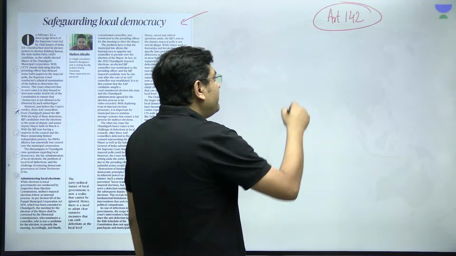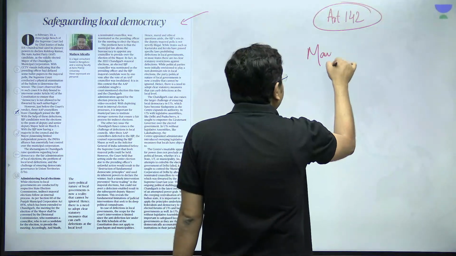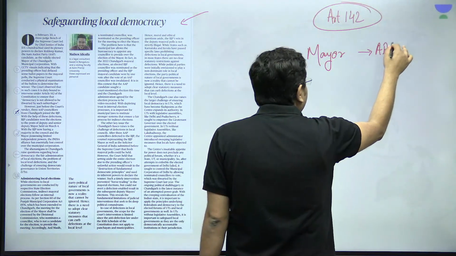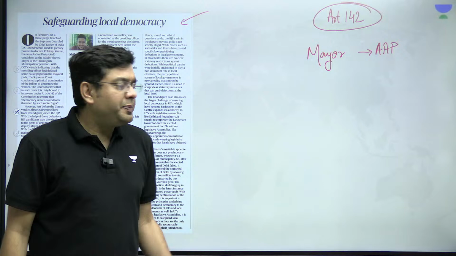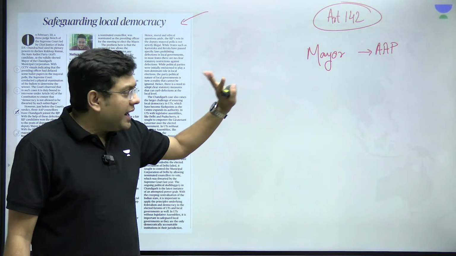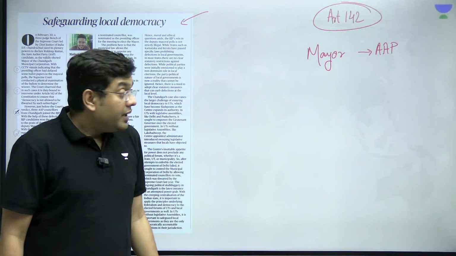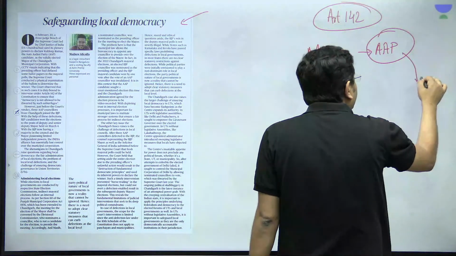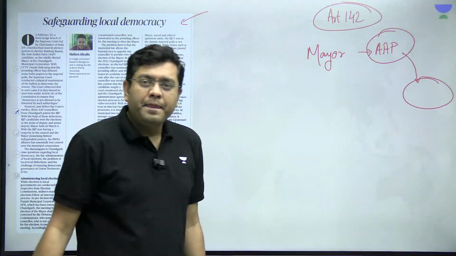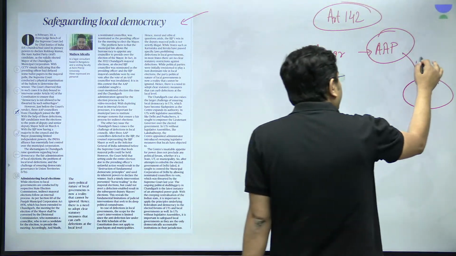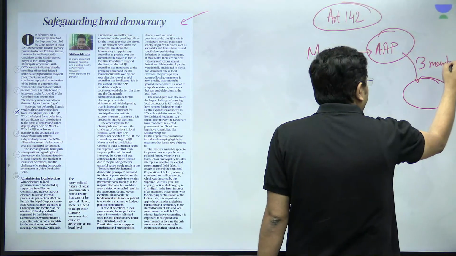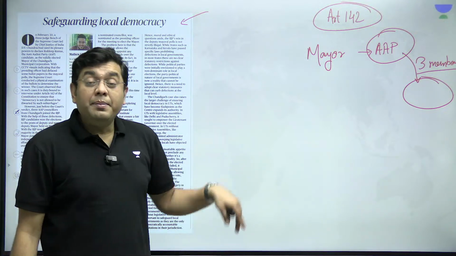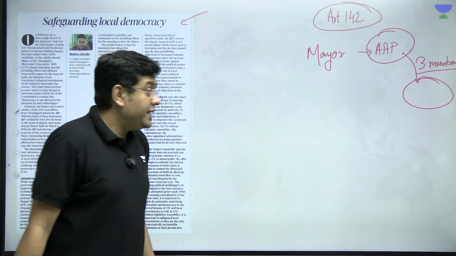Now, you have the mayor from the Aam Aadmi Party whose position has been upheld, and the Aam Aadmi Party candidate has been made the mayor. Now, in the meanwhile, from this party, you had three members who switched to another political party. Now, these three members who switched to the other political party meant what?